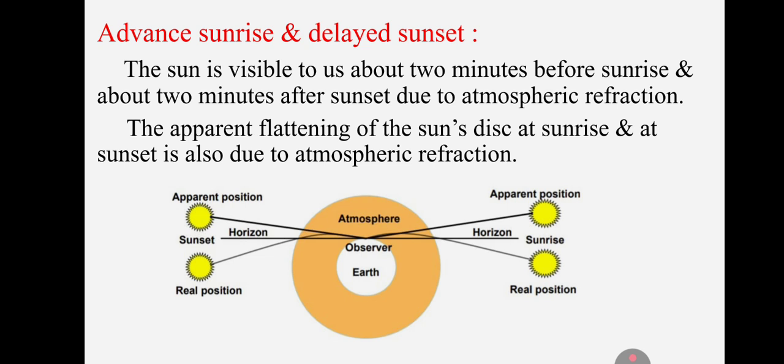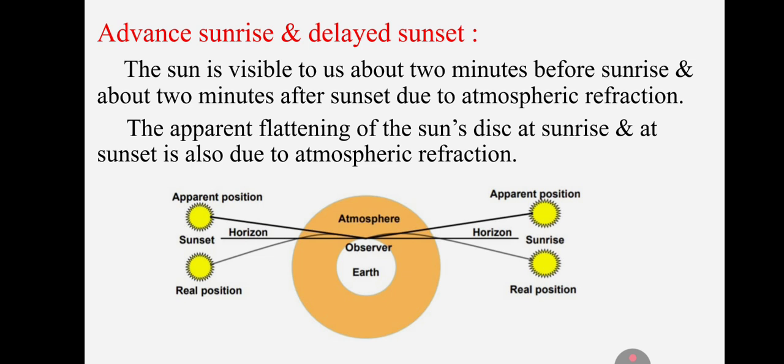The next concept is advanced sunrise and delayed sunset. Suppose the sunrise is at 6:30 am in the morning, then the sun starts appearing at 6:28. That is, 2 minutes early it is arriving. That is called advanced sunrise. And what is meant by delayed sunset? If the sunset is at 6:30 pm, the sun appears till 6:32. That is called delayed sunset.